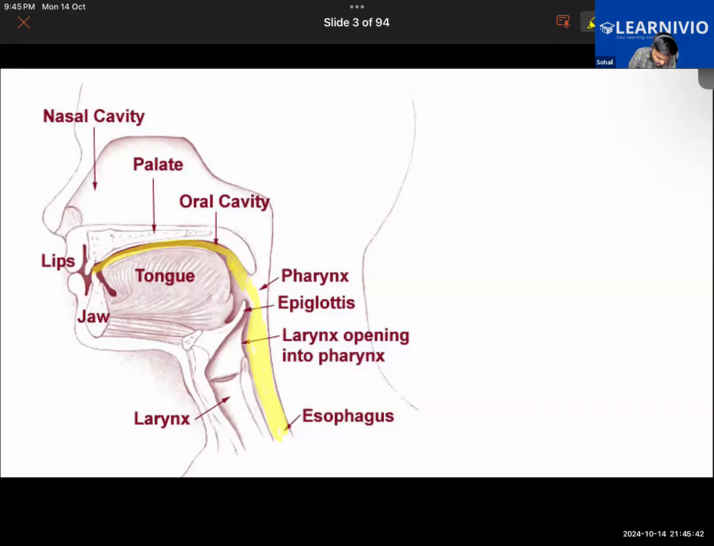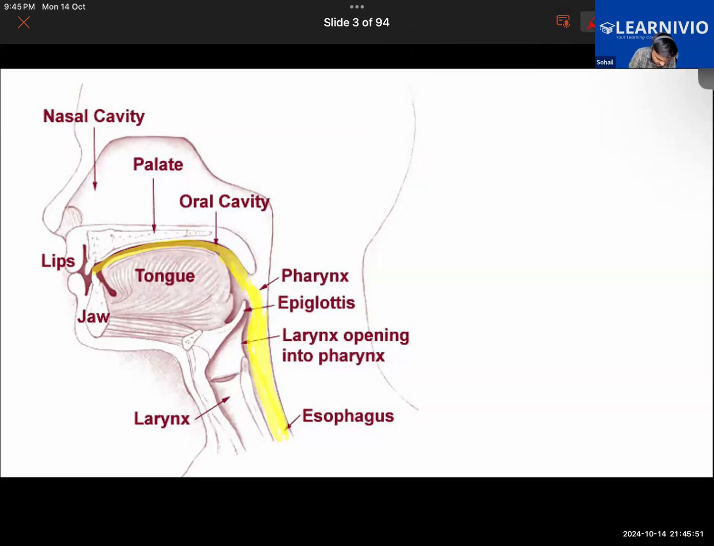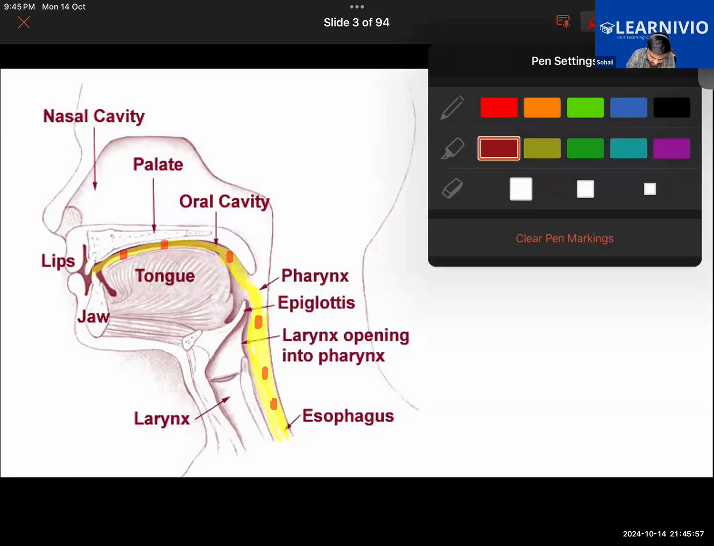The esophagus or the food pipe, basically. Very good. So the food is supposed to be going in this part, right, Priyanka? Yes, sir. Everyone, so this is a food particle, and it is supposed to be going in this.